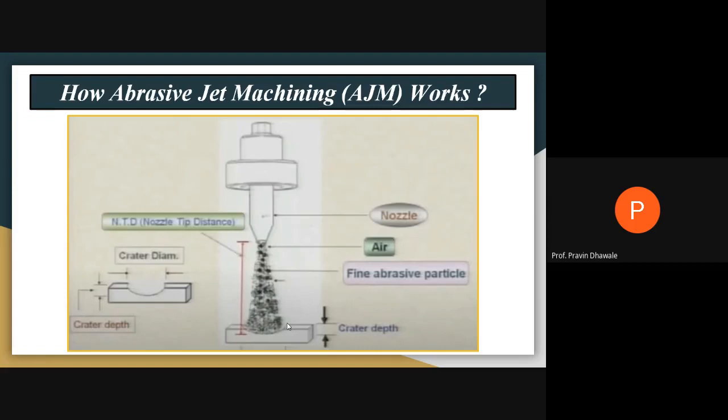That is the main important word in mechanical energy based non-conventional processes, where material is removed from the surface of the workpiece by the action of erosion. Keep that word in your mind; it is responsible for removing material from the workpiece in non-conventional machining processes based on mechanical energy.